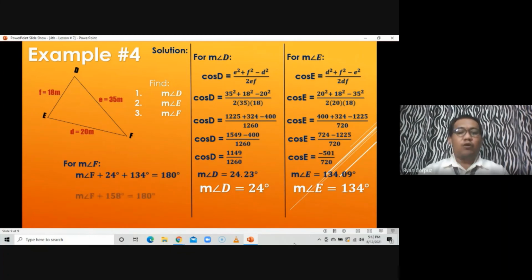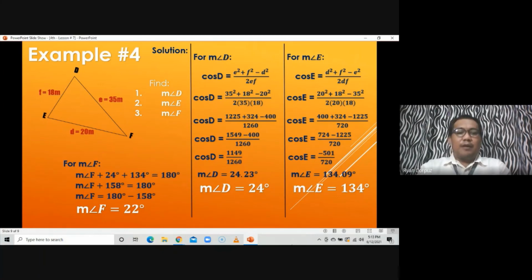Add the two: 24 degrees plus 134 degrees is equal to 158 degrees. Move the 158 to the right side of the equation. So the measure of angle F is equal to 180 degrees minus 158, which is equal to 22 degrees. Therefore, the measure of angle F is equal to 22 degrees.